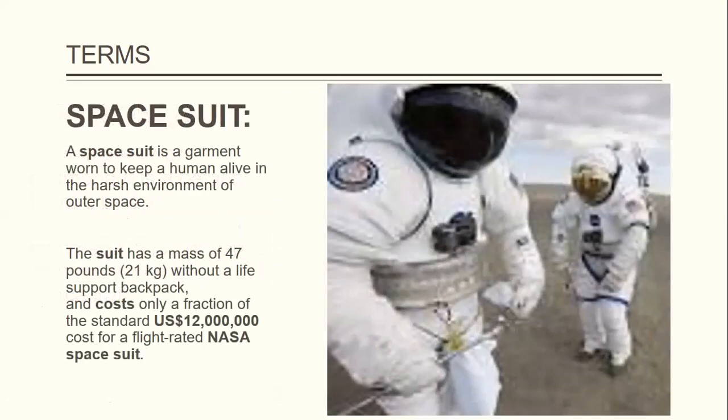Beautiful. Now, what about the clothes people wear in space? You call that cloth a space suit. So what is a space suit? This is the clothes here that they are wearing. You have to wear something when you are in outer space. It's not like you are wearing your short knicker or your school uniform when you are on planet Earth. No, you wear a specially designed jacket. So a spacesuit is a garment that keeps a human alive in the harsh environment of outer space. The environment there is very, very harsh, and you must survive it.